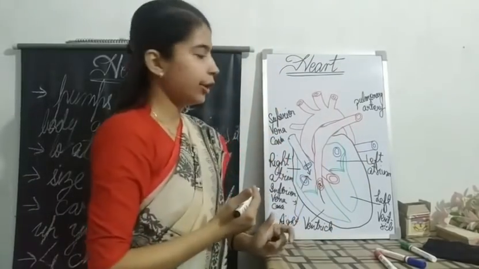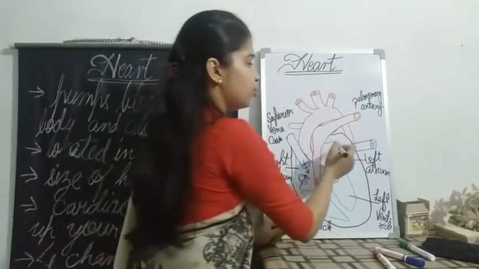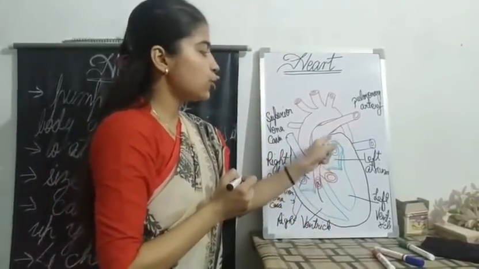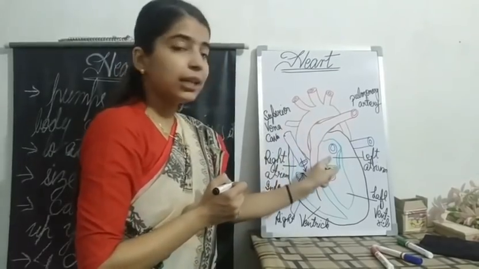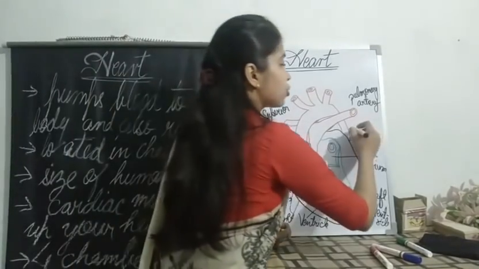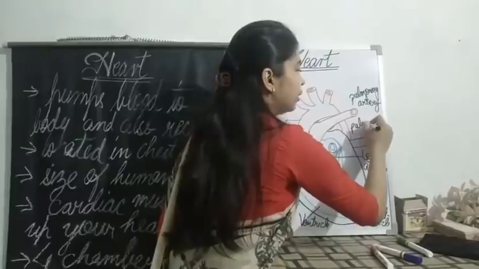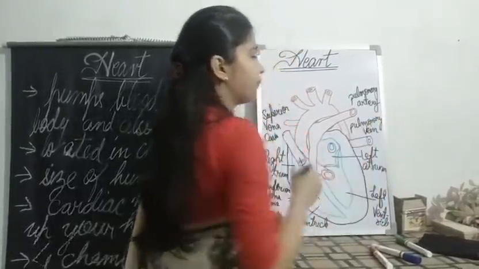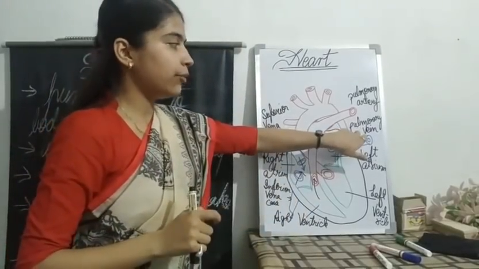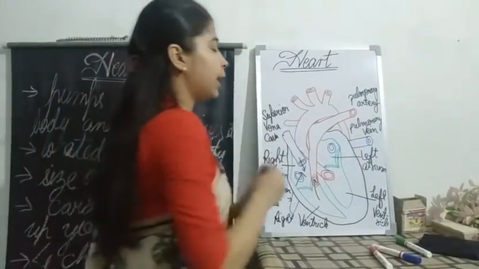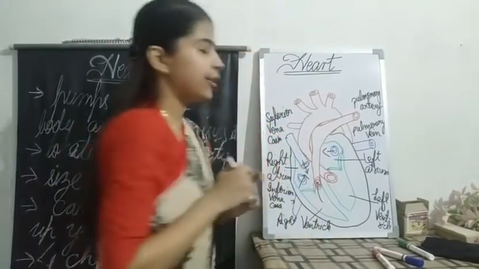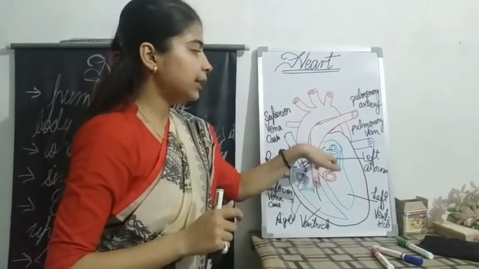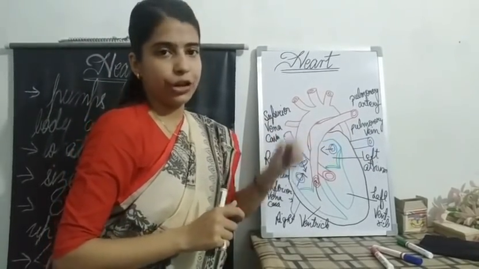Next, let's come towards the left side. On your left side, you see a vein. This vein is called the pulmonary vein. What is it called? Pulmonary vein. This pulmonary vein will bring the blood into your left atrium.